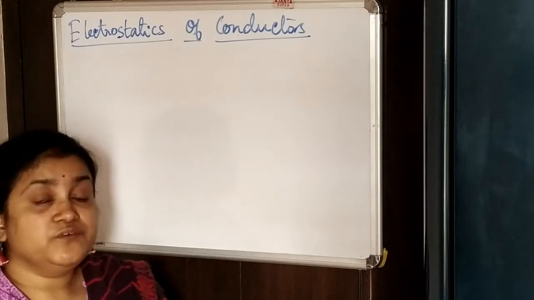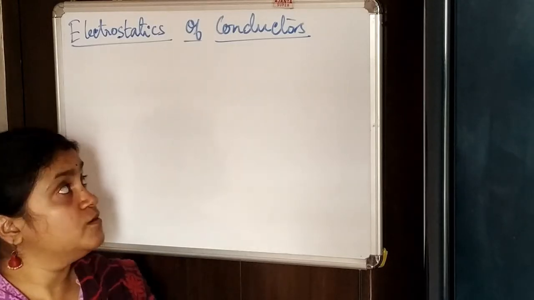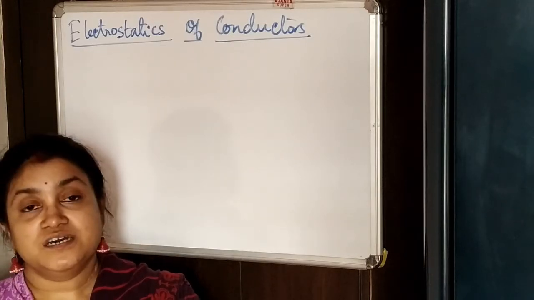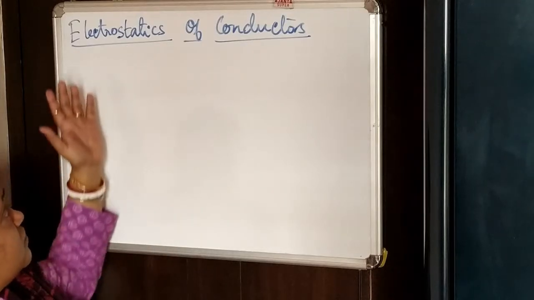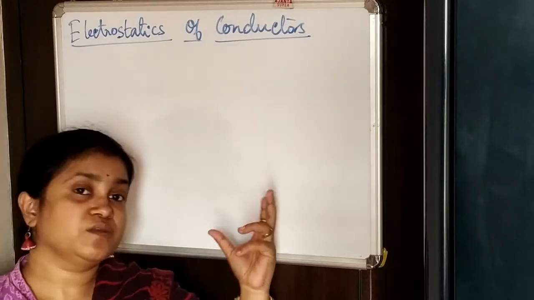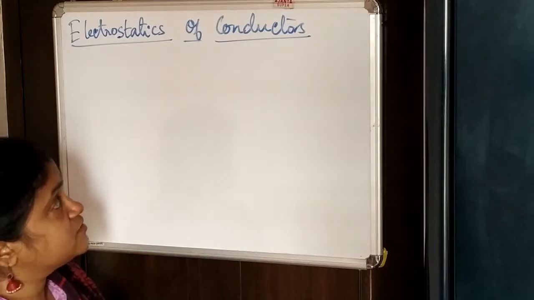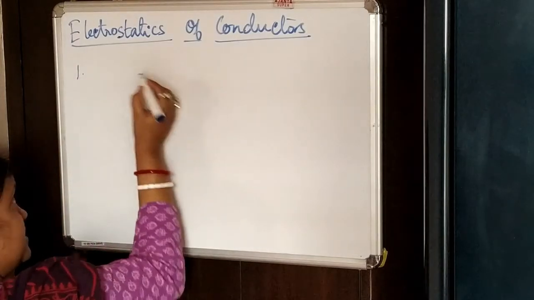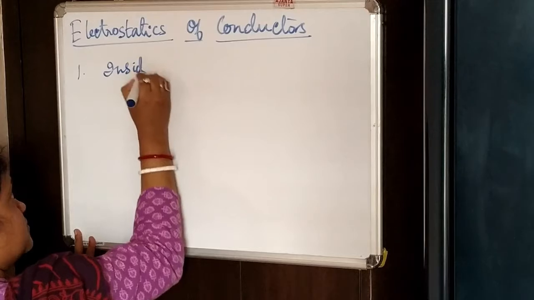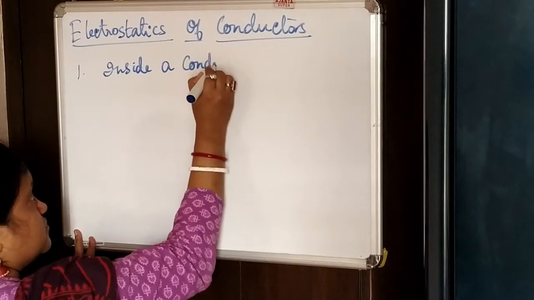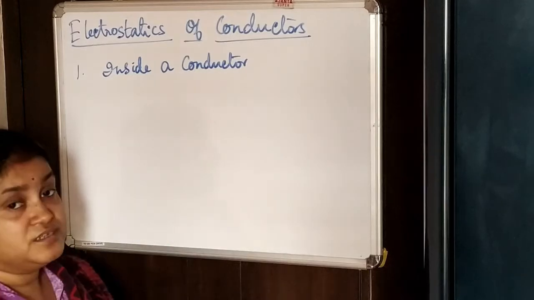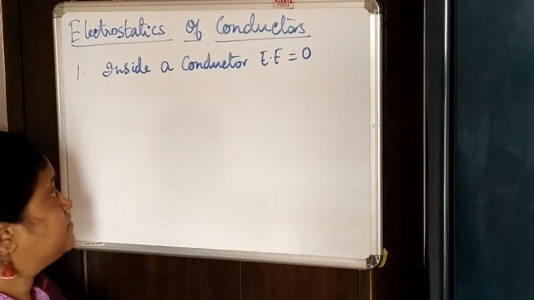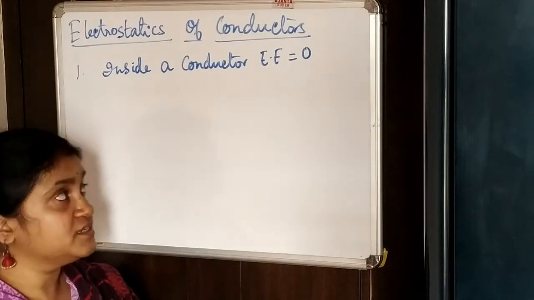Now there are a few very important properties of conductors, specifically from an electrostatic point of view. So those are called the electrostatics of a conductor. Now let's see what the various electrostatic properties of a conductor are. The first property is that inside a conductor, the electric field would be equal to 0. What does that mean? Inside a conductor, the electric field is 0.